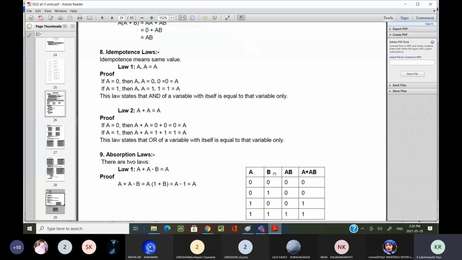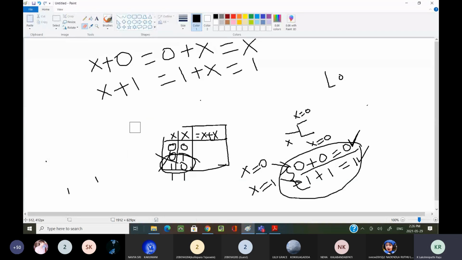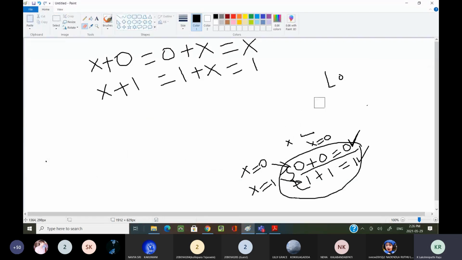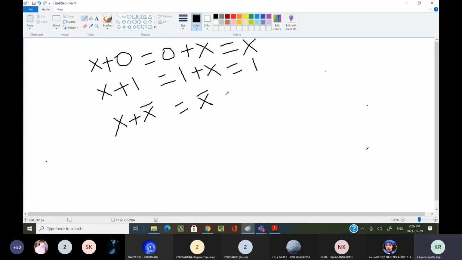Okay, now see here the next important one regarding the OR law. All these come under the OR law. Now the next important one we should consider is x plus x bar. This is very important. Many times you see this expression x plus x bar, or x bar plus x. Tell me what is the answer? 1. One very important thing.